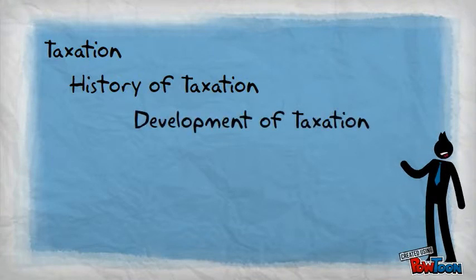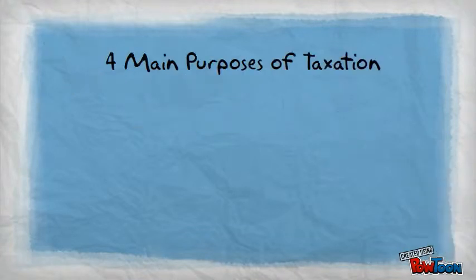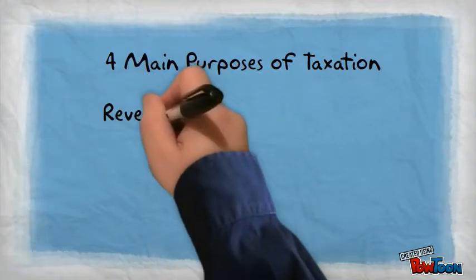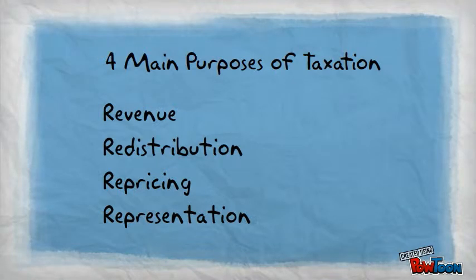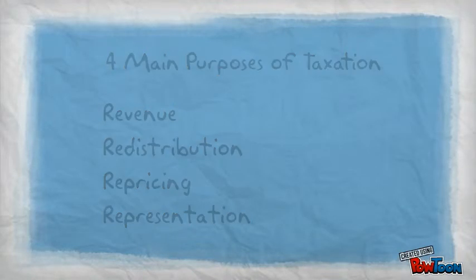So we have discussed what is taxation, its history, its development and the cedula. Let's go on to the technical part about taxation. Taxation has four main purposes or effects. These are the revenue, redistribution, repricing and representation.